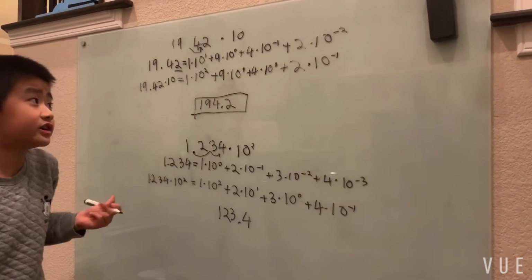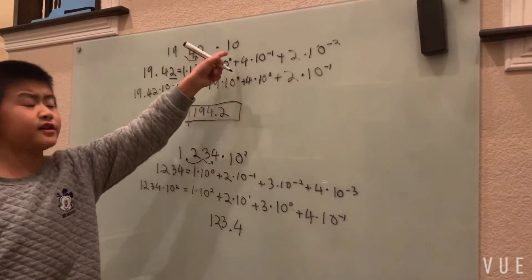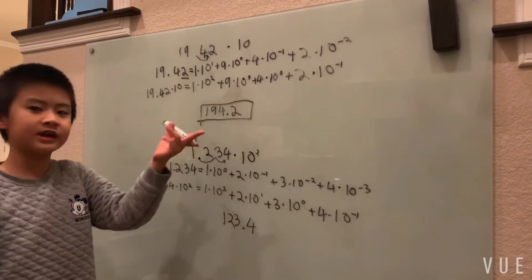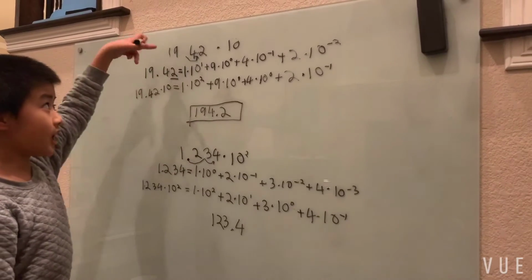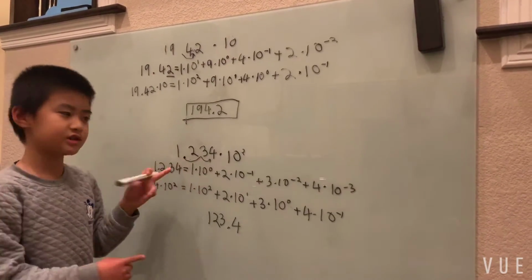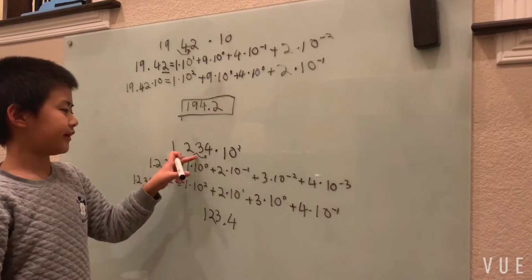So what we're doing here is we're multiplying by 10 two times. 100 is 10 squared, so we're multiplying by 10 two times. And each time we multiply by 10, we move the decimal point one place over. So two times we go over.